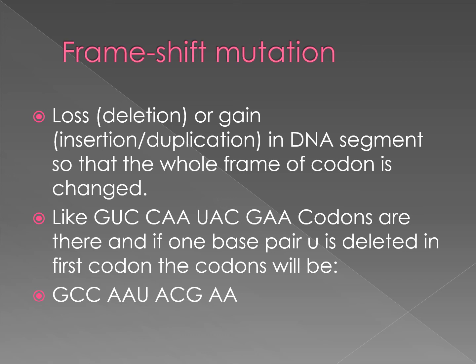For example, we have a DNA segment and the codons are GUC, CAA, UAC, GAA. If one of the bases is lost, then it will become GCC, AAU, ACG, AA. Every codon represents a particular type of amino acid, so here all the codons are changed, meaning all the amino acids are changed. This occurs in the frame shift mutation, and this will lead to great disorder.